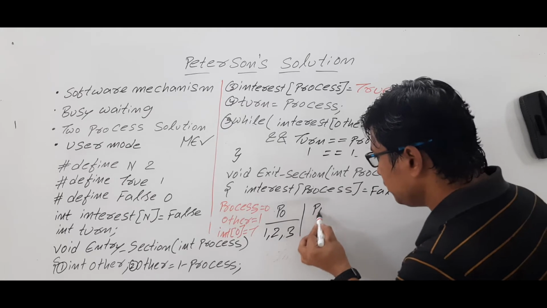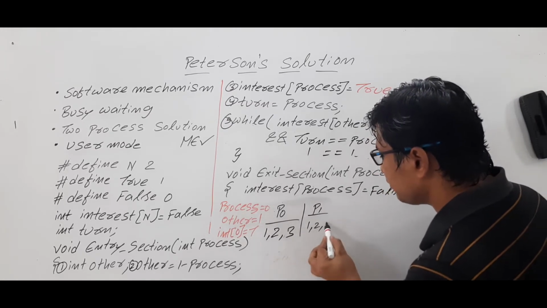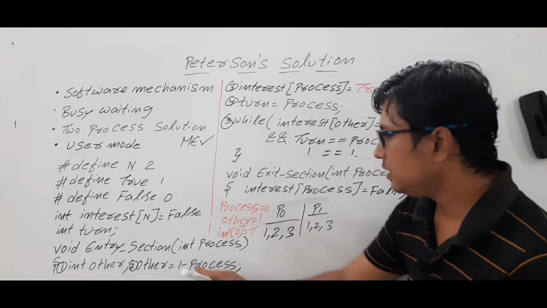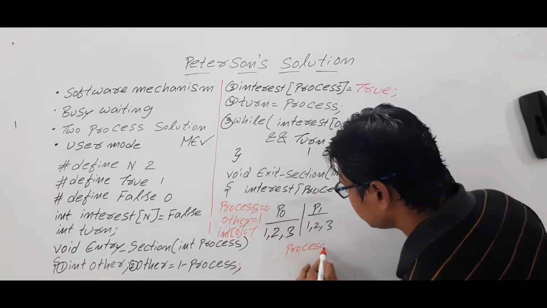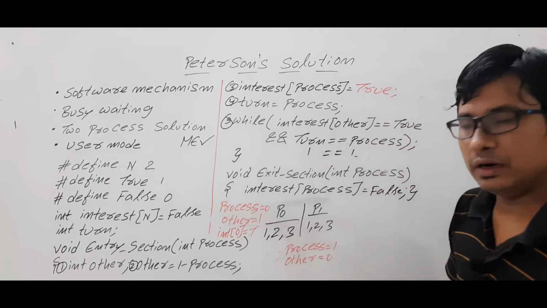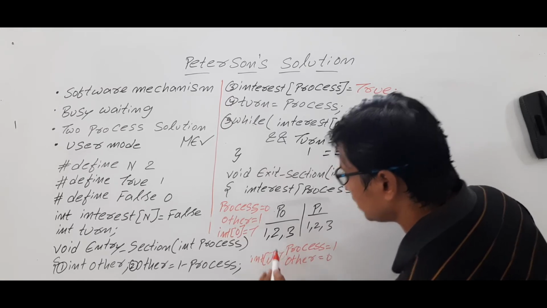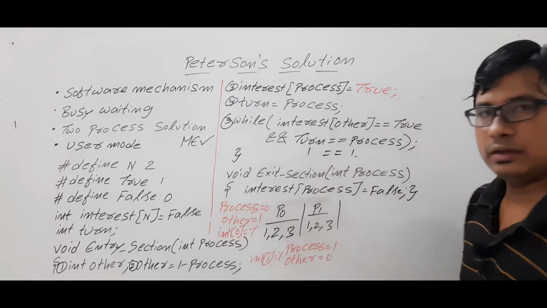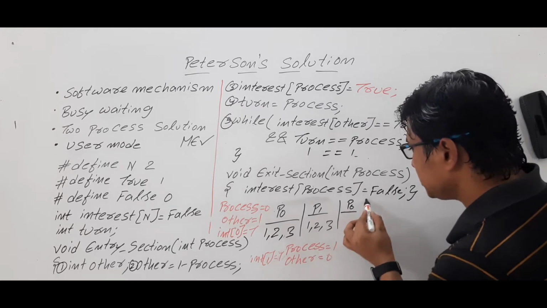Now process P1 has been scheduled. It also executed the first 3 instructions of the entry section. Now what is it doing? Process value will be 1 and other value will be 0. Then interest of 1 is equal to true. Am I right or wrong? Now look at here. Again process P1 was preempted and process P0 has been scheduled.